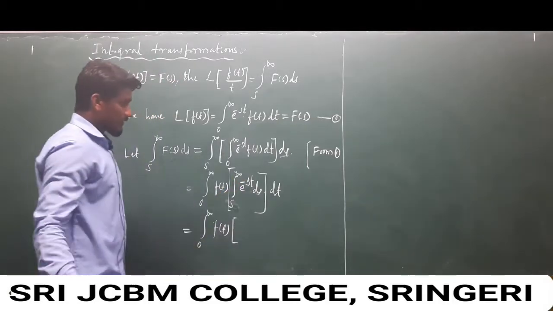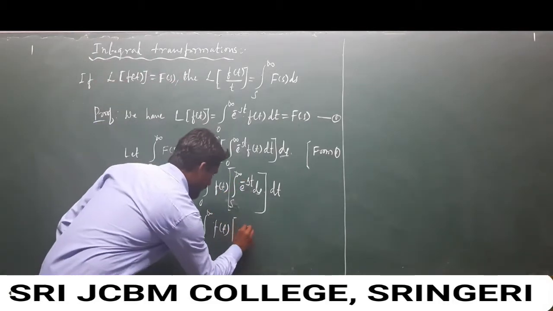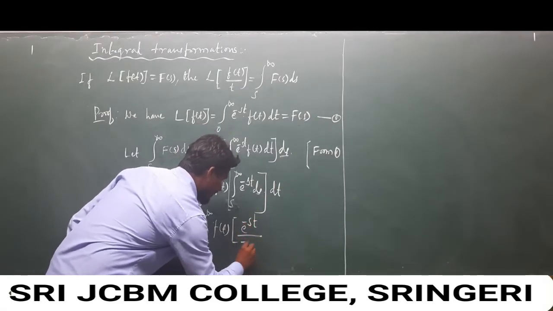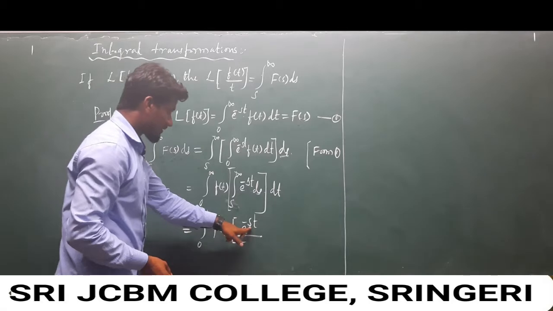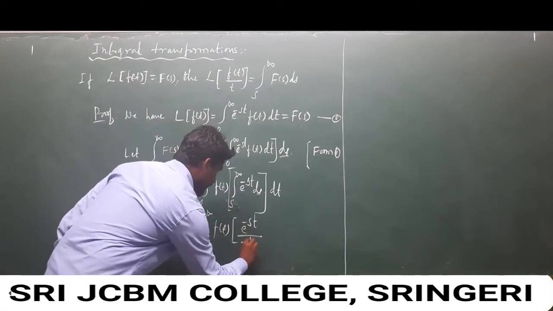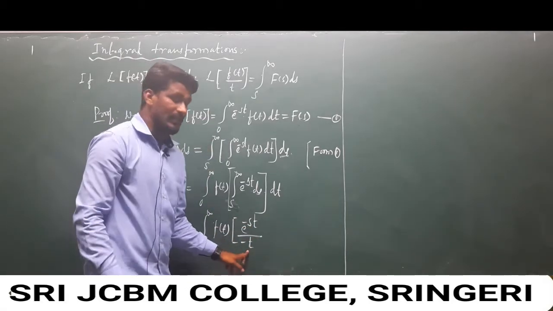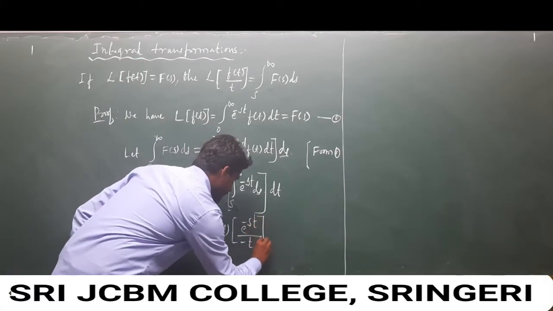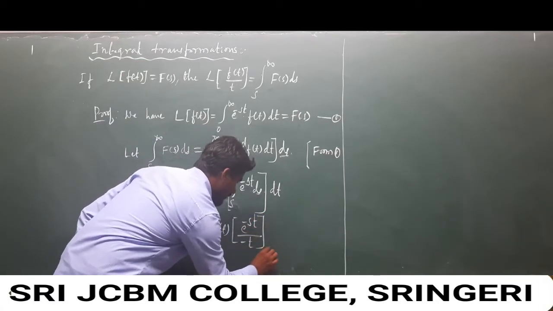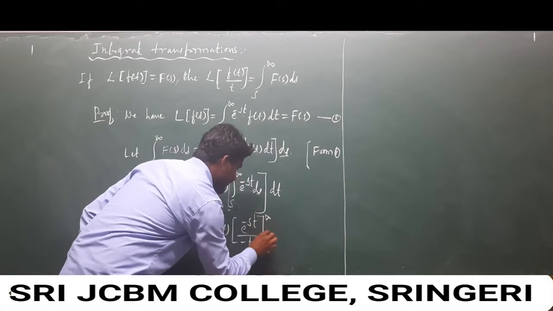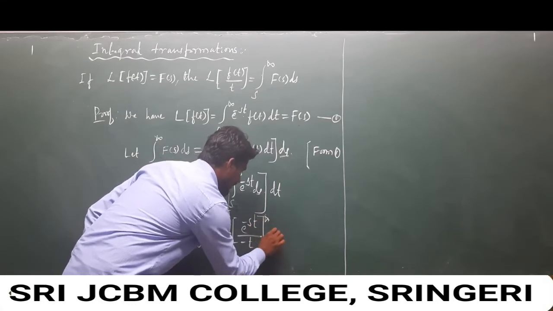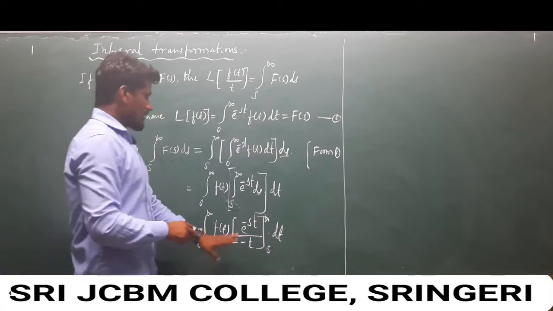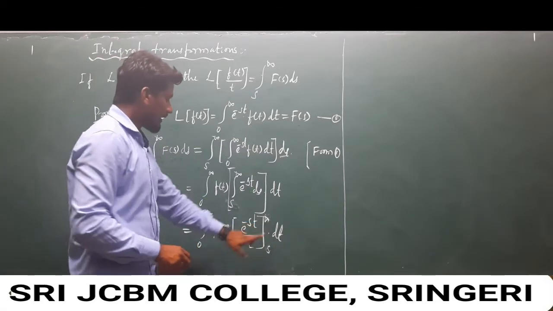So integration of e to the power minus st is e to the power minus st divided by the coefficient of s, which is t. Don't write s here because we are integrating with respect to s, and the limit values are s to infinity, and dt. In the next step, apply the upper limit and lower limit.